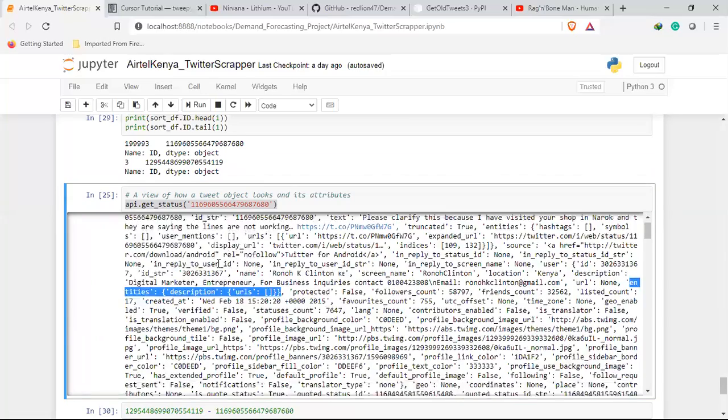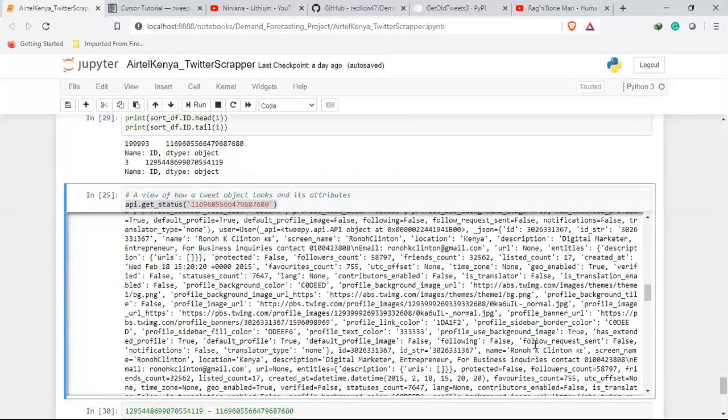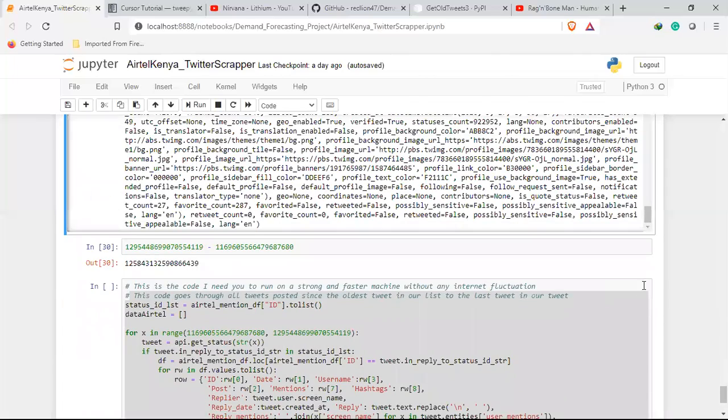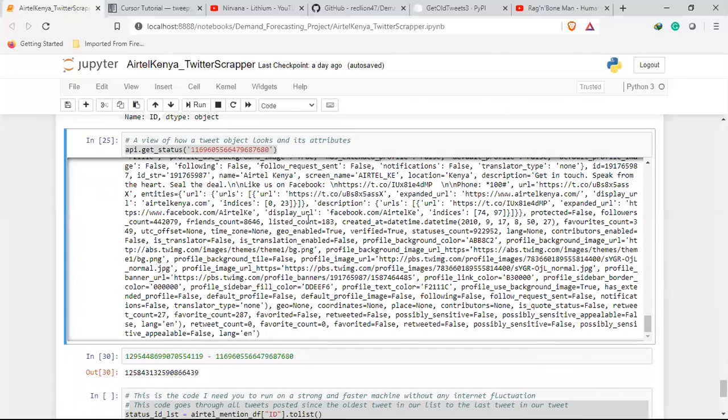I noted it's better reading from down here because there are so many hierarchies in these. Next time I can probably try to use Beautiful Soup to prettify it, at least to be able to see several things, because I can call for geo directly, but I cannot call for translate type directly. So there were those different things that I saw.